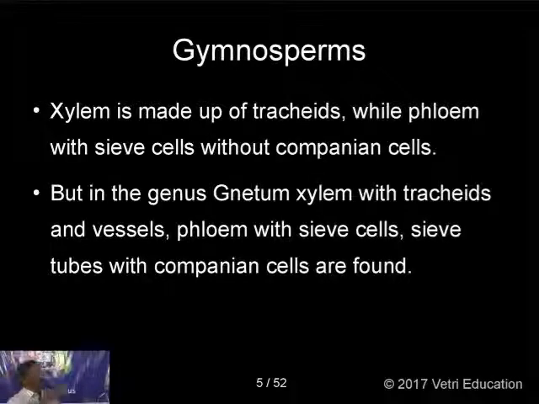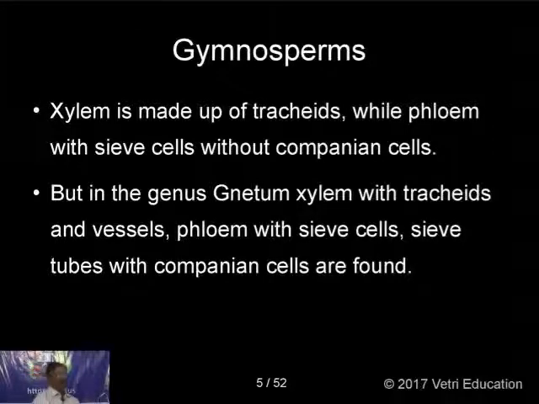Next, xylem is made up of tracheids, while the phloem has sieve cells without companion cells. Regarding the xylary elements, generally the xylem is made up of tracheids, vessels, xylem parenchyma and xylem fibers. Here you can find only tracheids, no vessels. In the case of the phloem, here you can find sieve cells without companion cells.